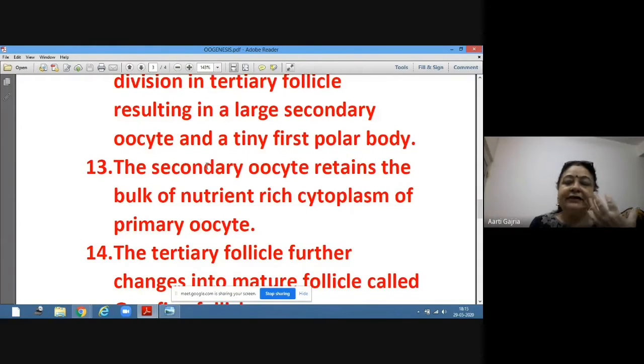That means the size of the secondary oocyte is much bigger than the size of the polar body, because the first polar body is a tiny structure. Most of the nutrient-rich cytoplasm of the primary oocyte is retained by the secondary oocyte.